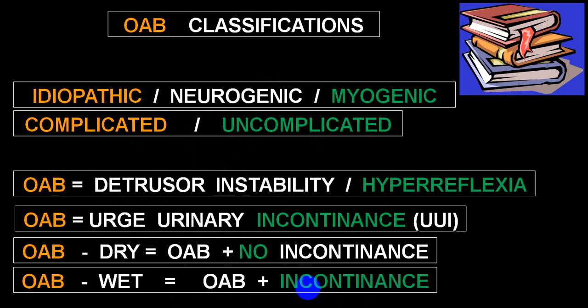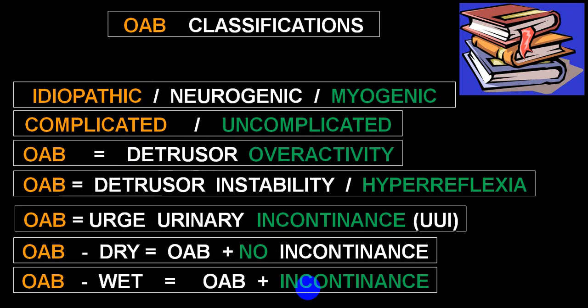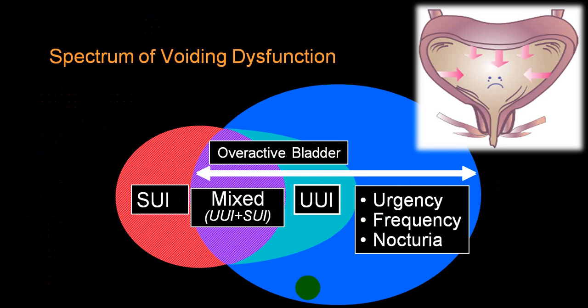And whenever you use the word wet, that is overactive bladder with urge incontinence. And invariably there is detrusor overactivity, which is why we also call it detrusor instability or detrusor hyperreflexia. So overactive bladder is very frequently a mixed incontinence, that is urge incontinence plus stress incontinence. And then there are three common symptoms: urgency, frequency, and nocturia.